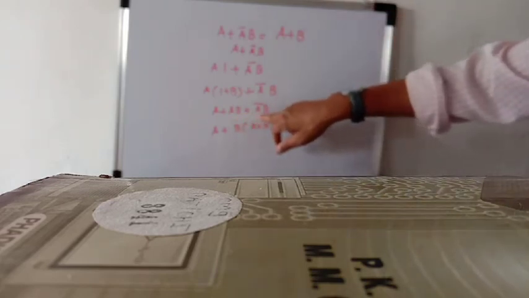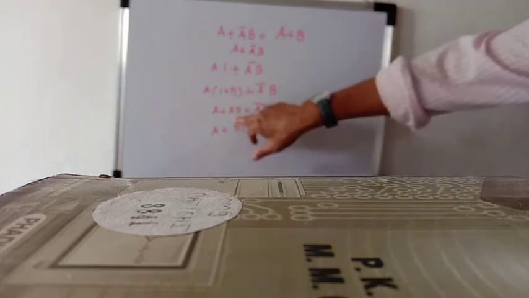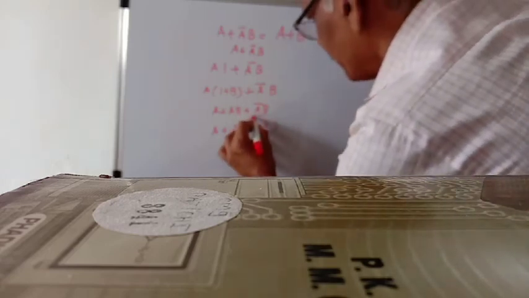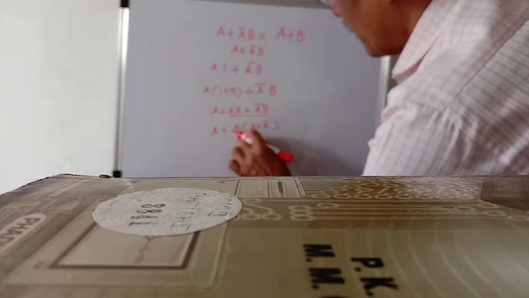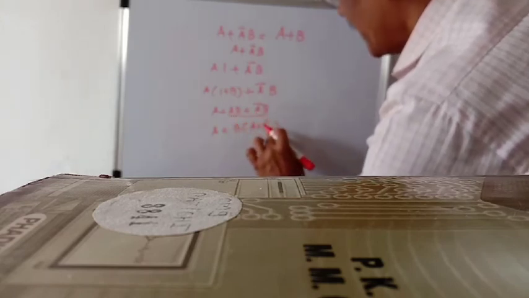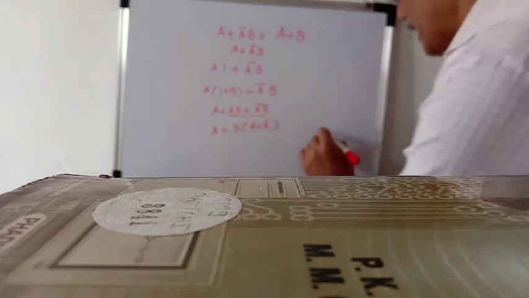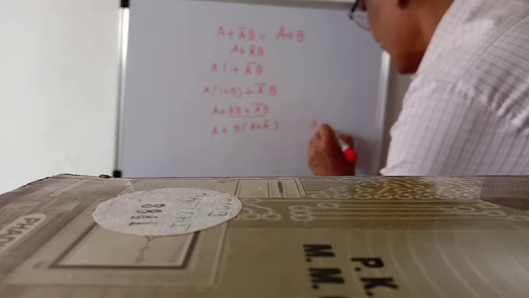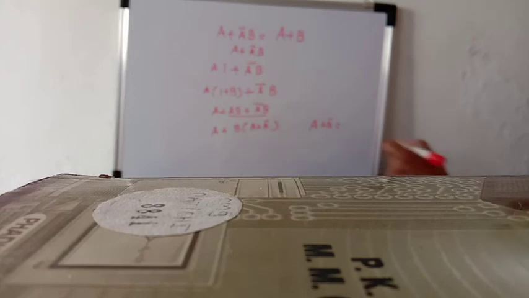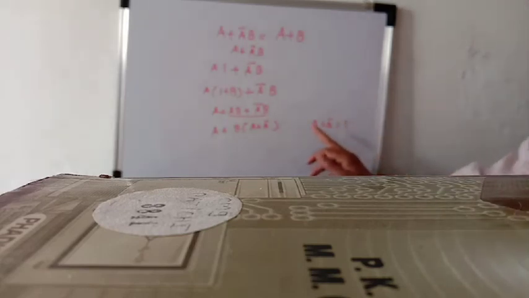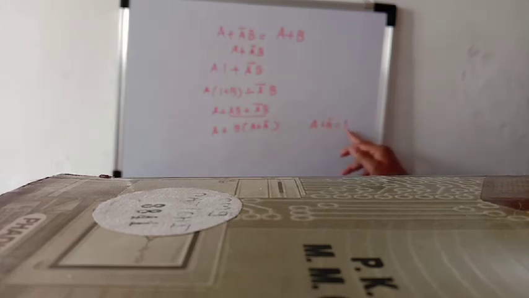Now we know that A plus A bar is equal to 1, because if A is equal to 1, then 1 plus 1 bar means 0, so 1 plus 0 is equal to 1.